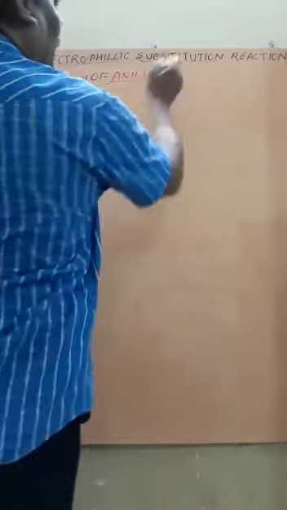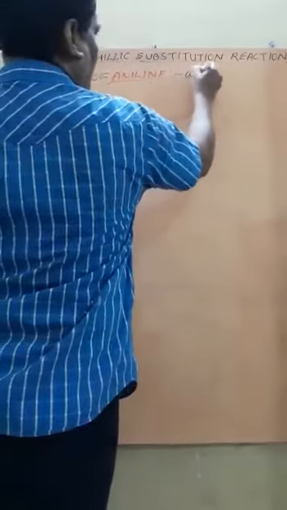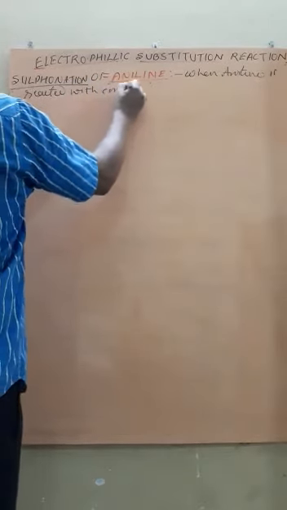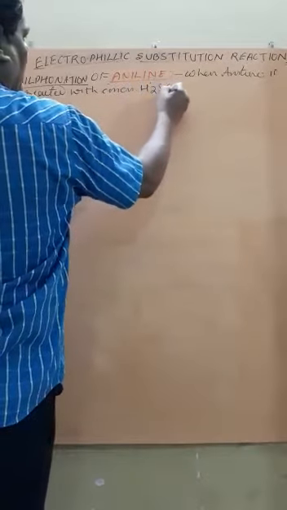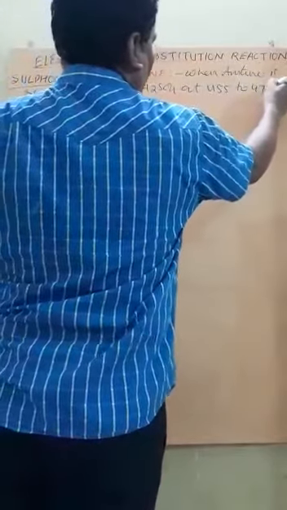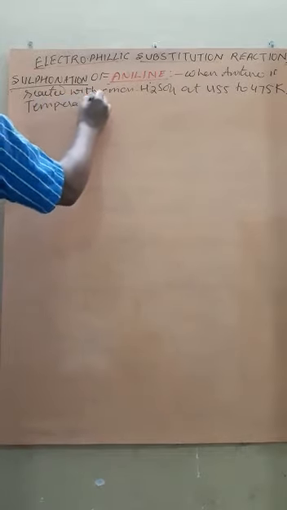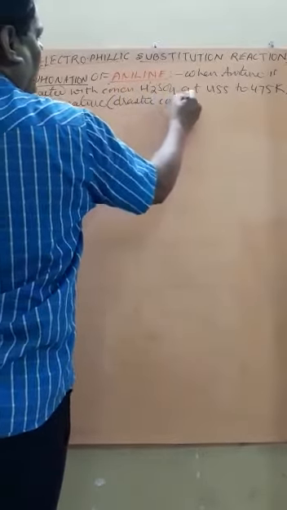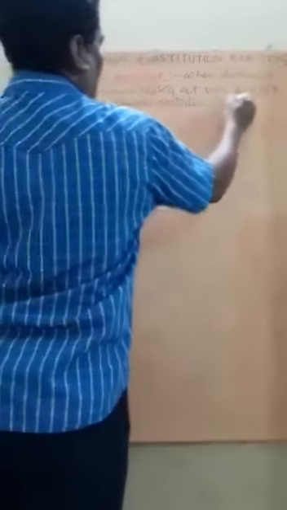Yes, student, the next reaction is sulfonation of aniline. When aniline is reacted with concentrated sulfuric acid at 455 to 475 Kelvin temperature. That is what? The temperature is very high. That is, you can say, drastic condition. It forms